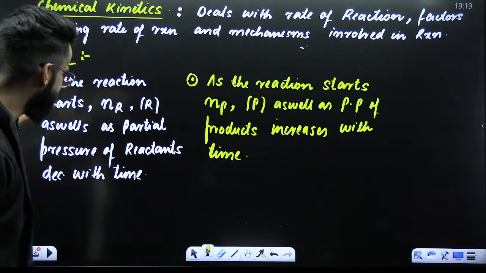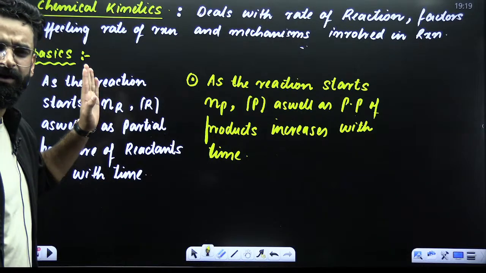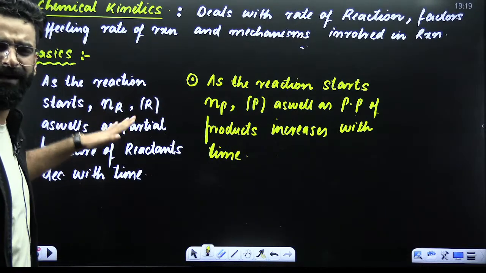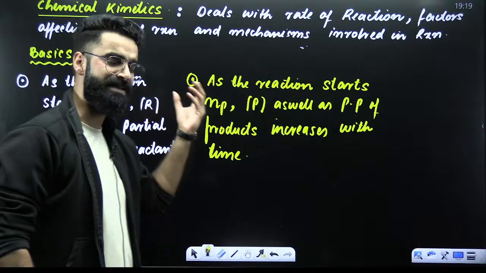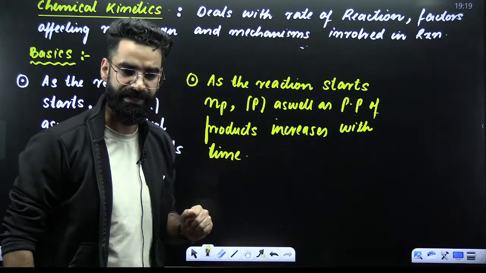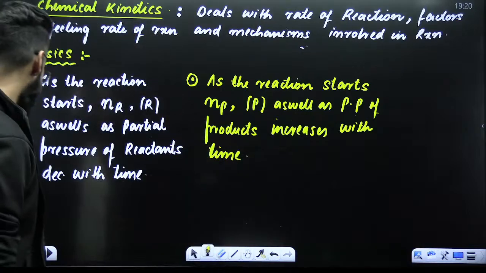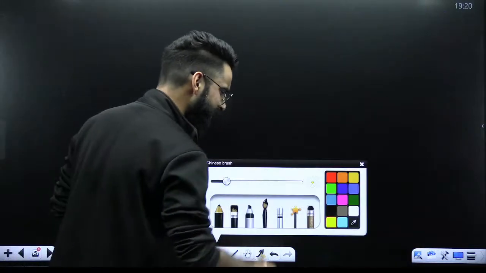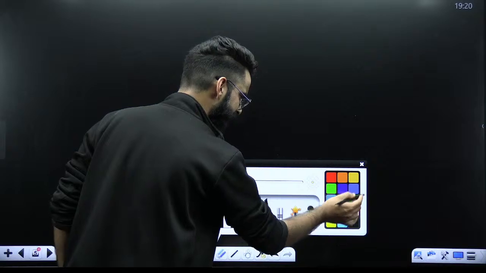The first statement is, as the reaction proceeds, moles, concentration and partial pressure of reactant decrease with time. Similarly, as the reaction starts, moles, concentration, partial pressure of products increase with time. Right? These are two basic statements which I would want to cover over here first of all before starting the chapter.